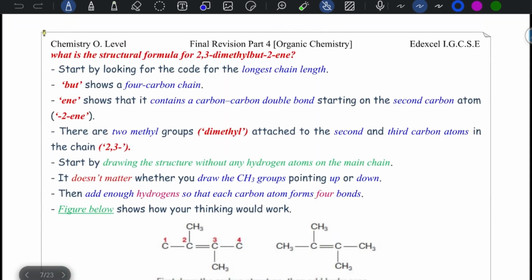If you are asked to draw the structural formula of 2,3-dimethyl but-2-ene, you can draw it 1, 2, 3, 4 carbons for but, double bond in carbon number 2, and 2 and 3 dimethyl. Just complete the hydrogens. Carbon number 4 needs 3 hydrogens to complete the 4 bonds. Carbon number 3 completes all 4 bonds. Also carbon number 2 makes all 4 bonds. The first carbon needs 3 hydrogens, so it will be CH3.